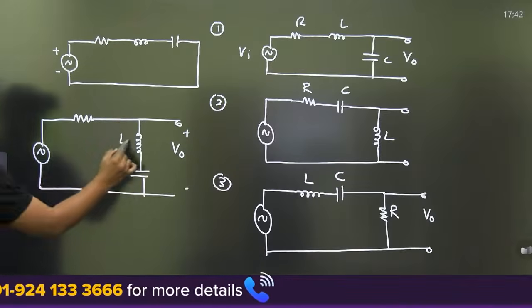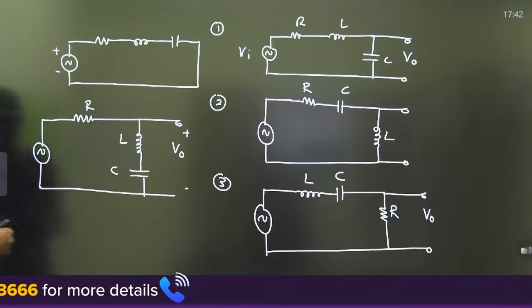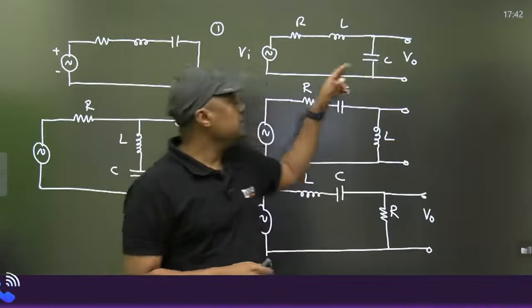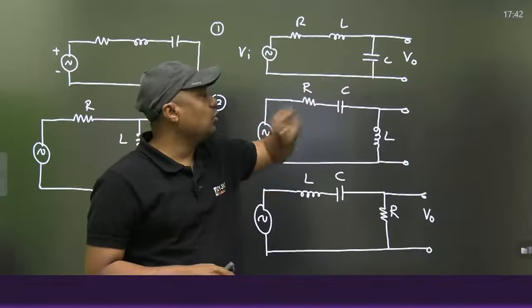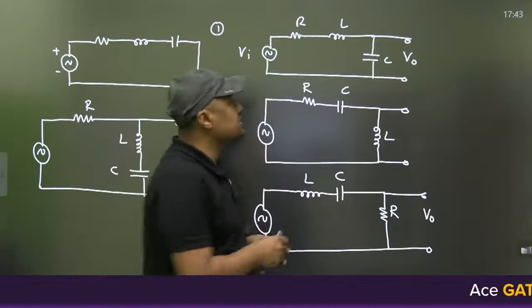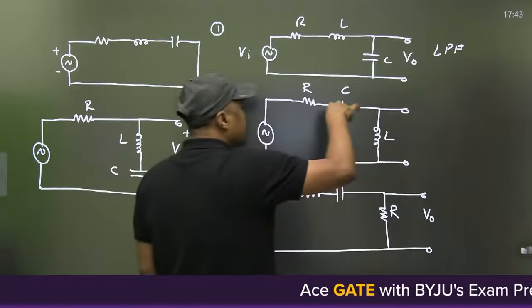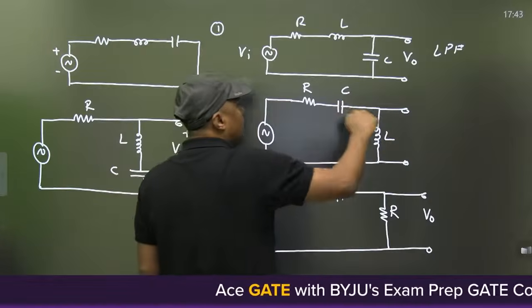Right? This is L, this is C, this is R. Now, this first one is a low pass filter if we are taking the output across the C. So this is a second order low pass filter. If we are taking the output across the inductor, then it becomes a high pass filter.